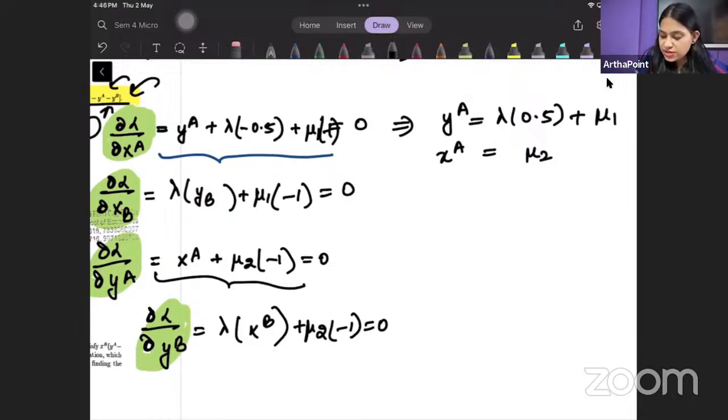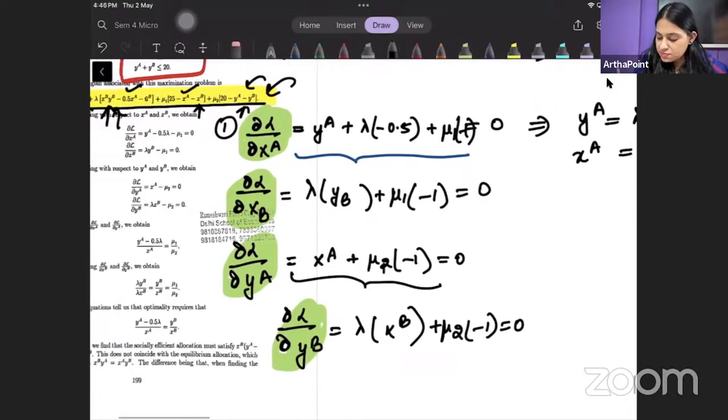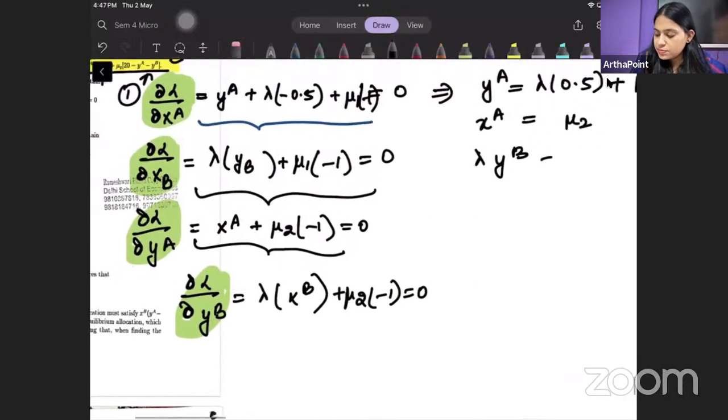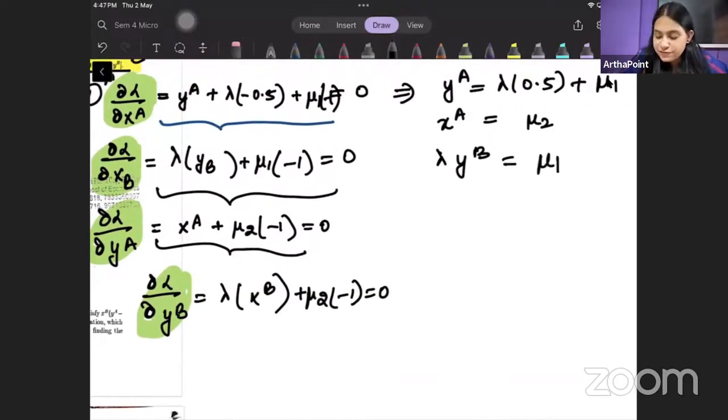Achha mu2 है, correct, mu2. When I am differentiating this with respect to XB, I will get lambda YB is equal to mu1. And when I differentiate this with respect to YB, I will get lambda XB is equal to mu2.